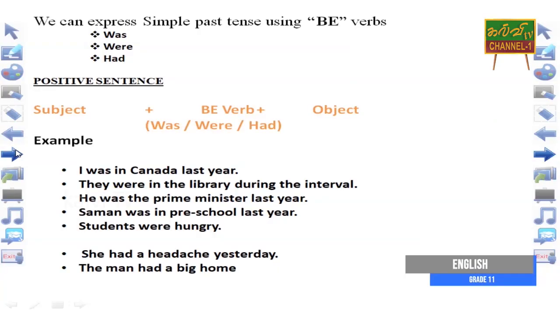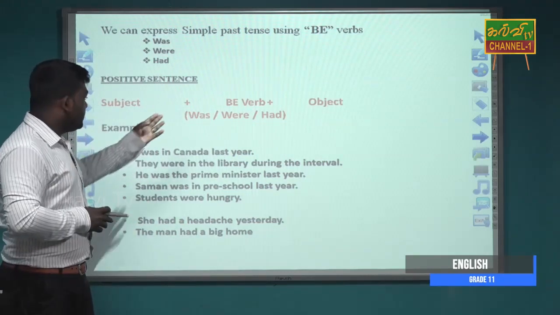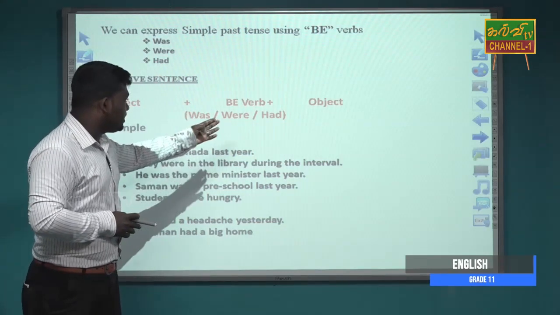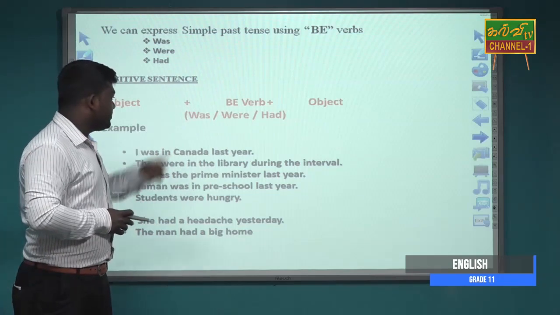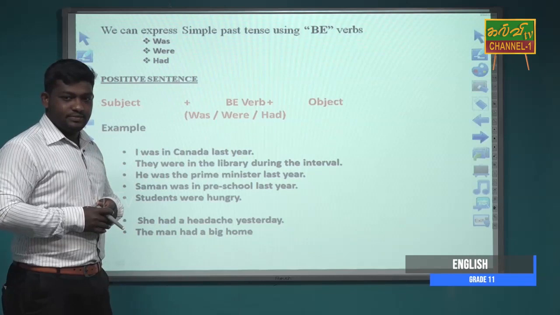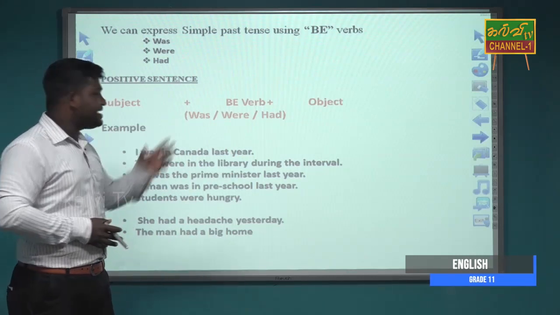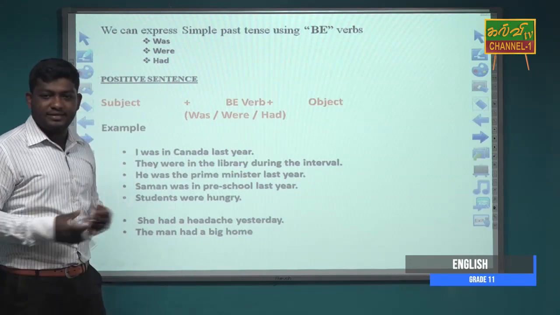These are the 3 be verbs which can be used in simple past. When you make positive sentences in simple past, the sentence structure will be subject plus be verb plus object. The be verb here we can use was, were, had. Was is the past form for am and is. Were is the past form for are. Had is the past form for have or has.